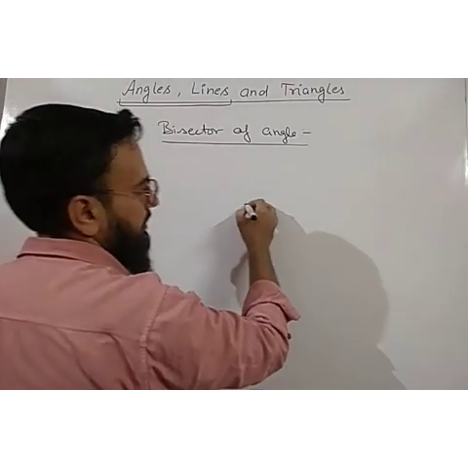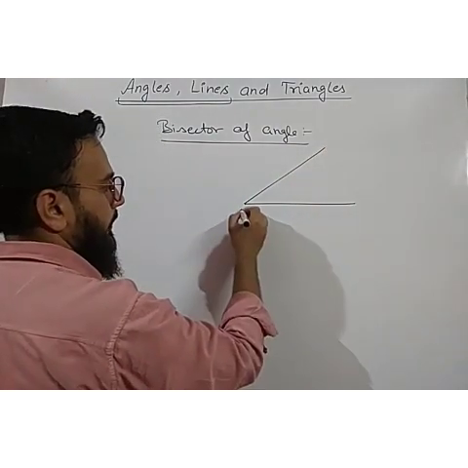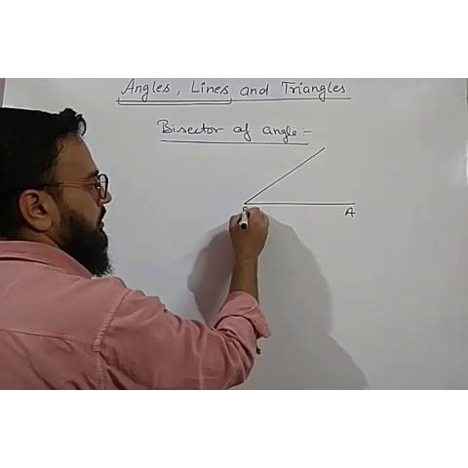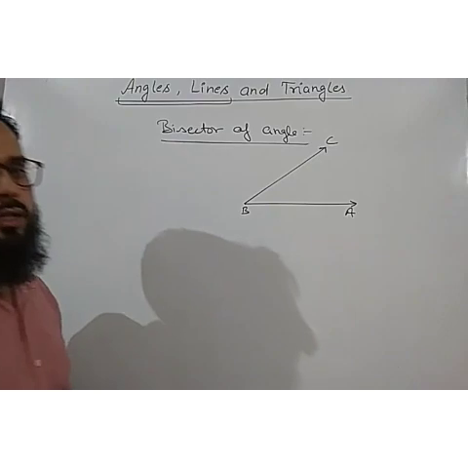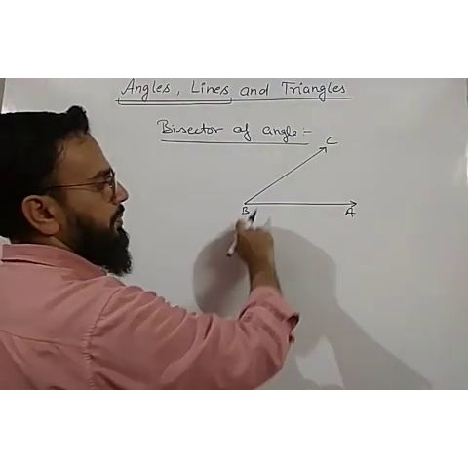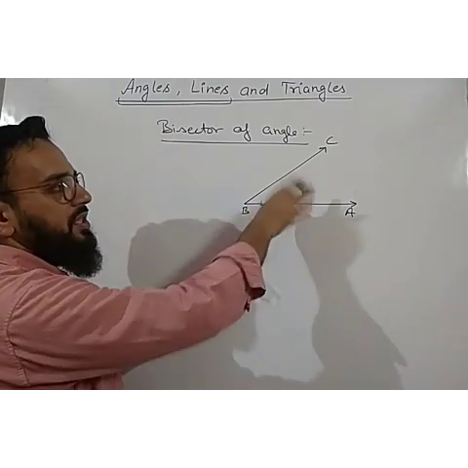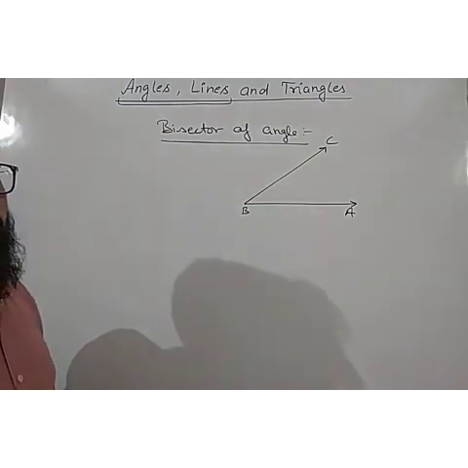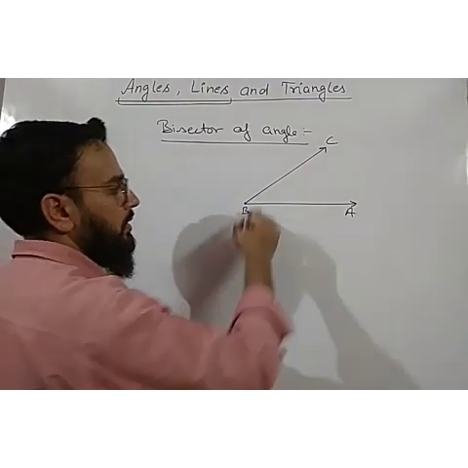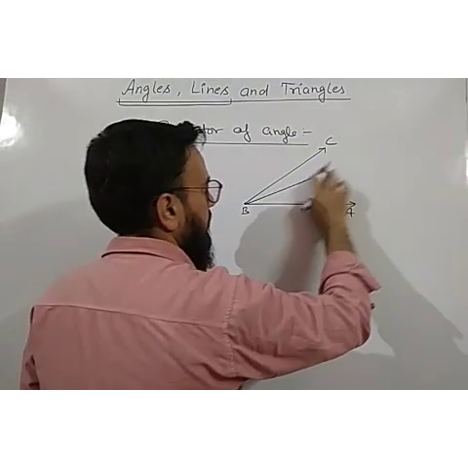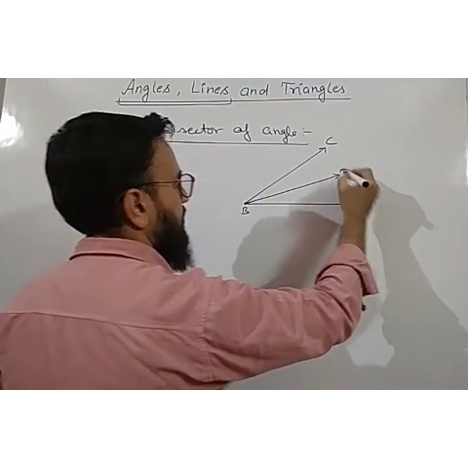Suppose we are given an angle ABC. Let us consider these rays as BA and BC. These are two rays, BA and BC. So this is our angle ABC, or we can say angle CBA. If we are given another ray starting from B, let us take another ray. This is another ray BD.